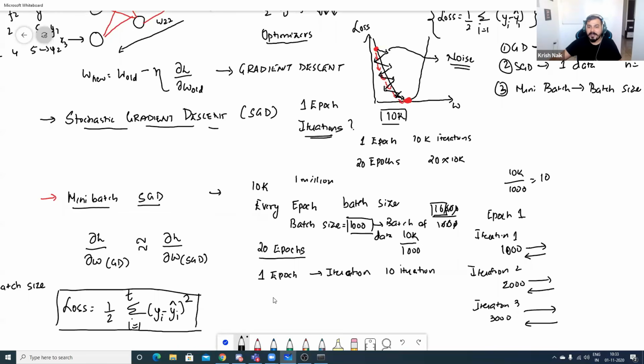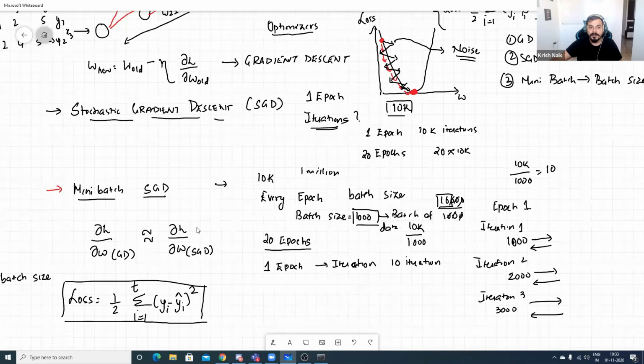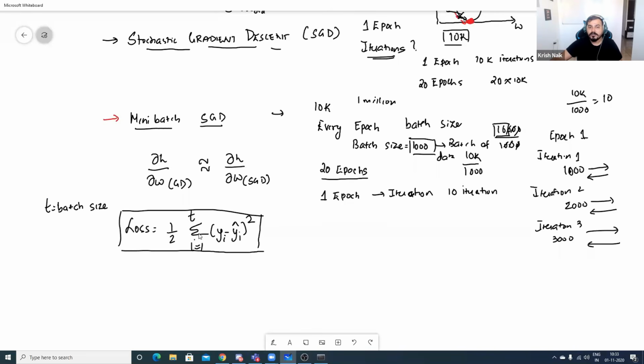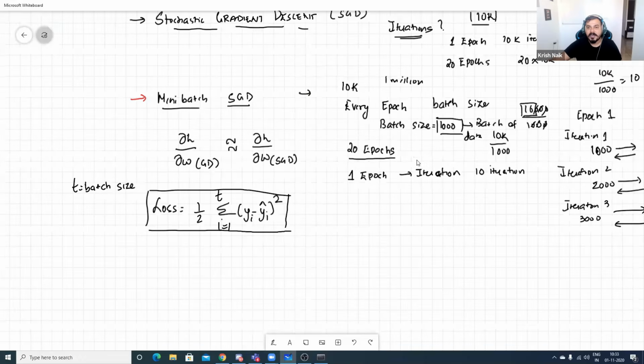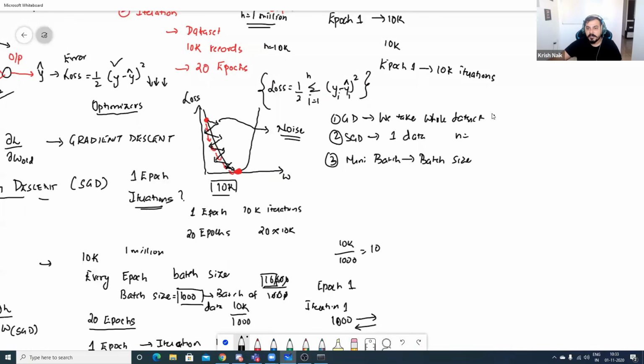And remember, every time my loss function with respect to mini batch SGD will become 1/2 summation of i equal to 1 to t, (yi minus y hat) whole square, where t is my batch size. This batch size may be different based on your number of data. So finally, the main key points are: in gradient descent, we take the whole data set for doing the front propagation and back propagation. In SGD, we take just one data point at a time. In mini batch, we take some batch size and do the front propagation and back propagation.